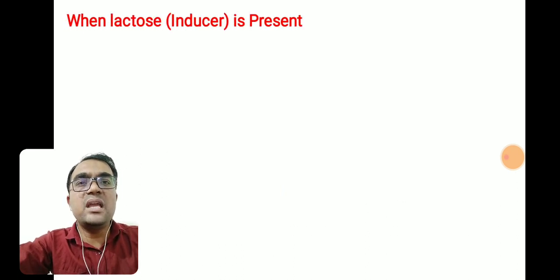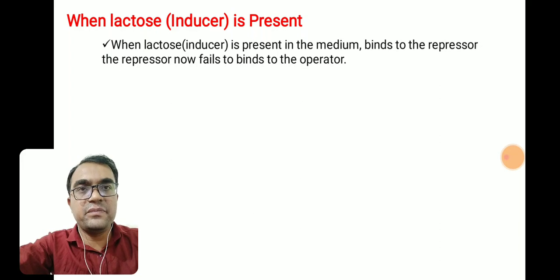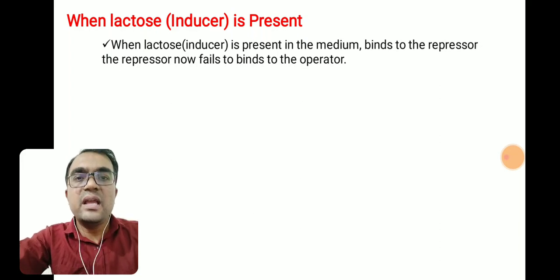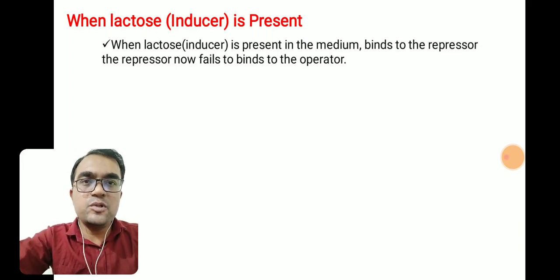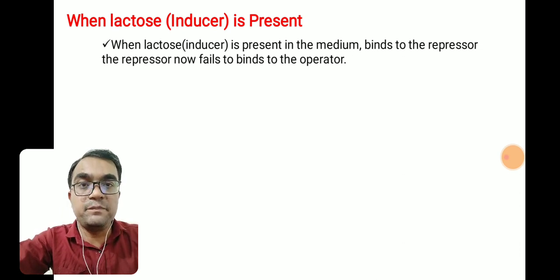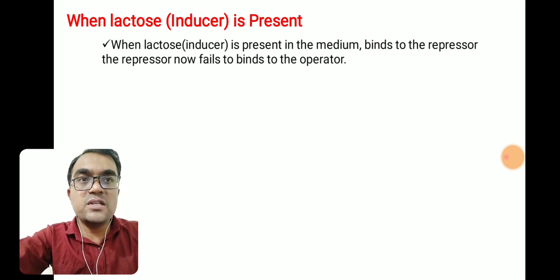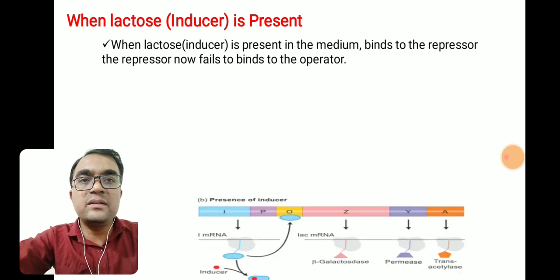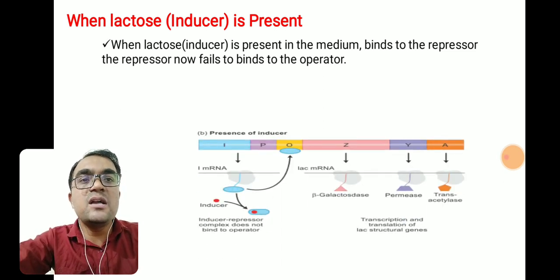So what will happen if the lactose or inducer is present? When lactose is present, if we think from the cell's point of view, then obviously the cell starts to produce different types of enzymes involved in lactose metabolism. So when lactose or inducer is present in the medium, it will bind to the repressor, because the repressor is solely responsible for the operon to remain switched off. But when the lactose inducer is present, it binds to the repressor molecule, and then the repressor fails to bind to the operator.